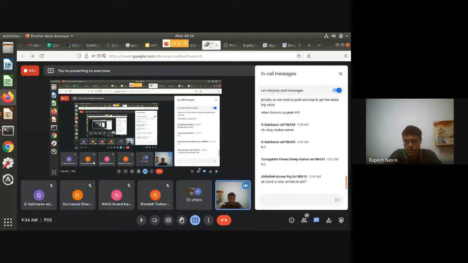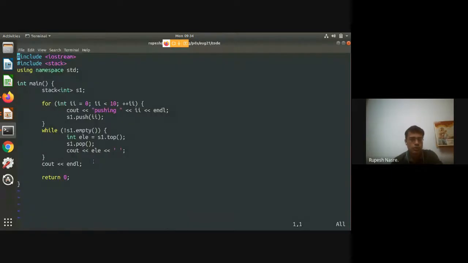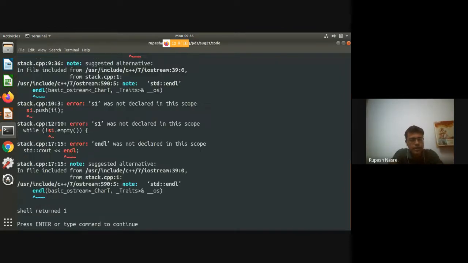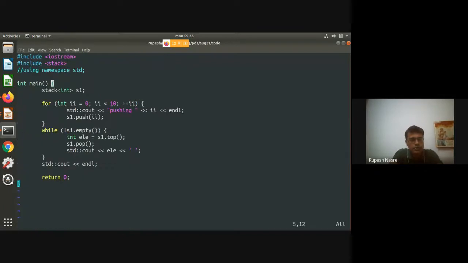Okay, any questions? Okay, there is a question. Abhishek says that stack is also written in std. No, I don't know whether it is written in std. I think we can check that. If I do this, then all of this needs to be, I think it is there in std. Yeah, std colon stack is what we usually do. So I think this will clarify. So if I get an error, yeah, endl is also required to be.